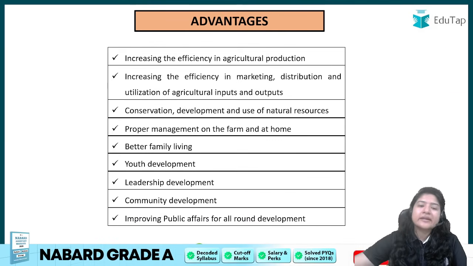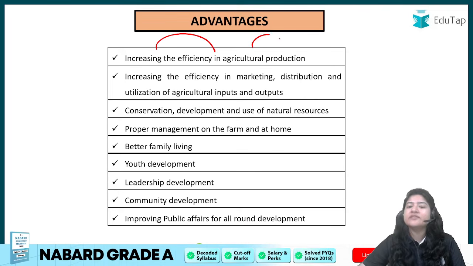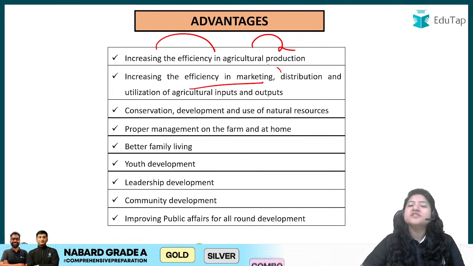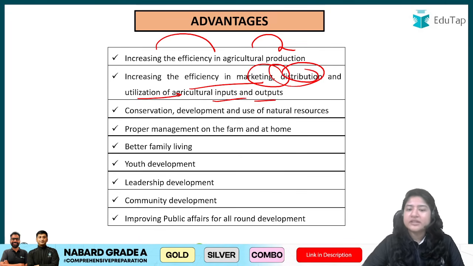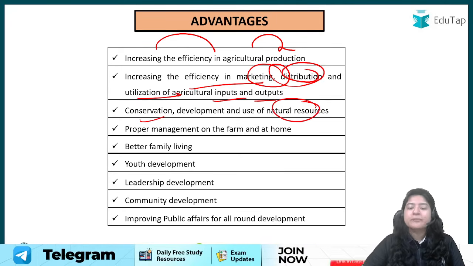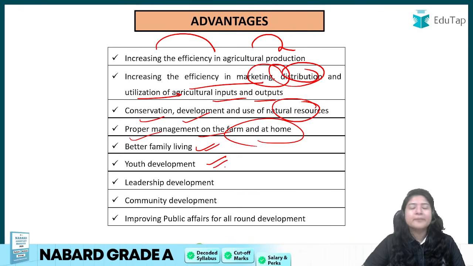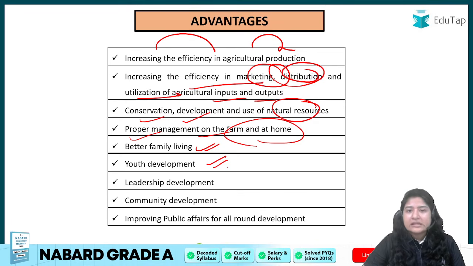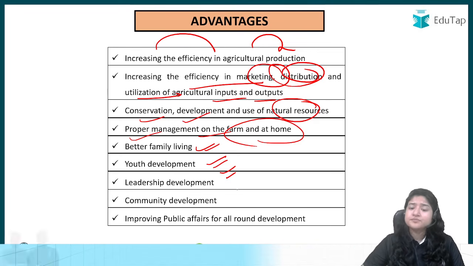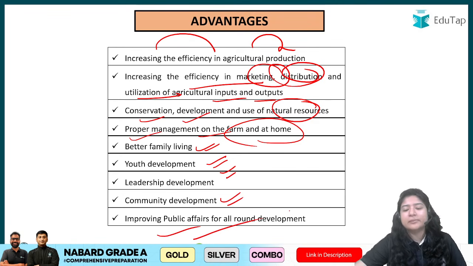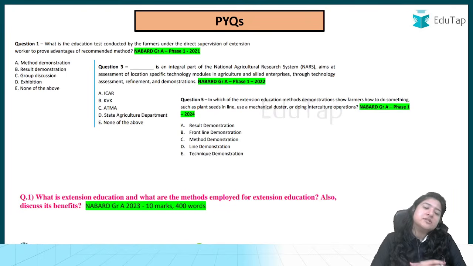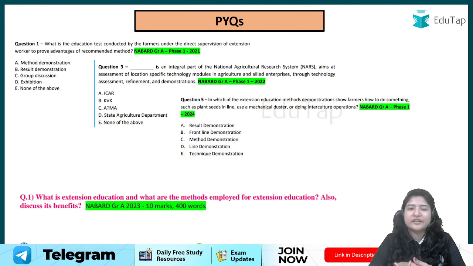अब advantages क्या है agriculture extension specifically अगर हम बात करें? Increase the efficiency in agriculture production, definitely. ठीक है, efficiency in marketing, distribution, utilization of agriculture inputs and outputs. ठीक है, natural resources का, because when we are efficiently using things, so we are doing conservation also. ठीक है, proper management on farm and at home, better family living, because if your productivity will be improved, better financial profit, better family living, youth development, so that more and more youth can come into agriculture and they are getting better profit there also. Leadership development, community development, improving public affairs, all-round development. These are advantages of your extension education in India, specifically for agriculture if we talk about.